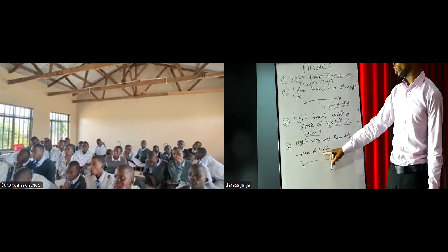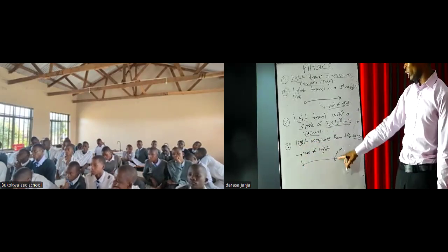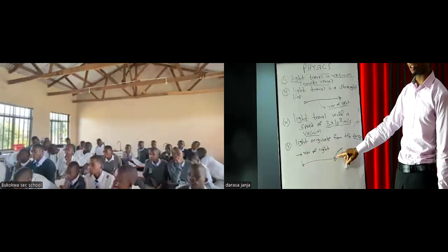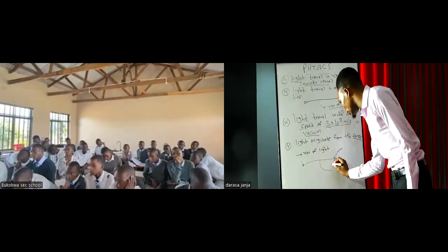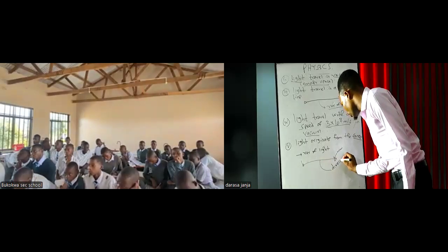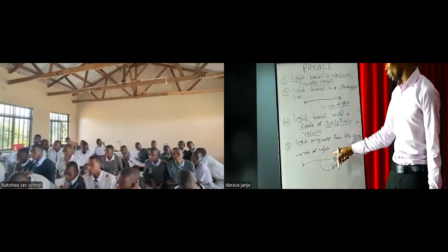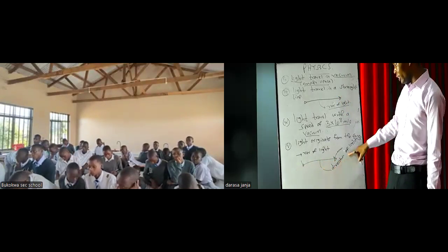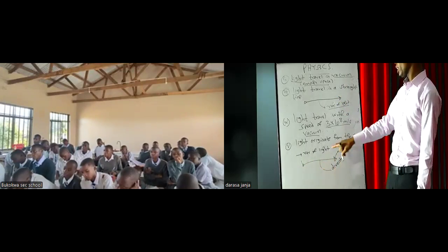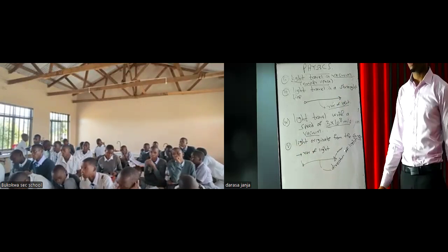A ray of light consists of a point which indicates the source, and an arrow which indicates the direction of light. That means this ray of light was produced at one point, but it traveled, and the arrow shows the direction of the ray.